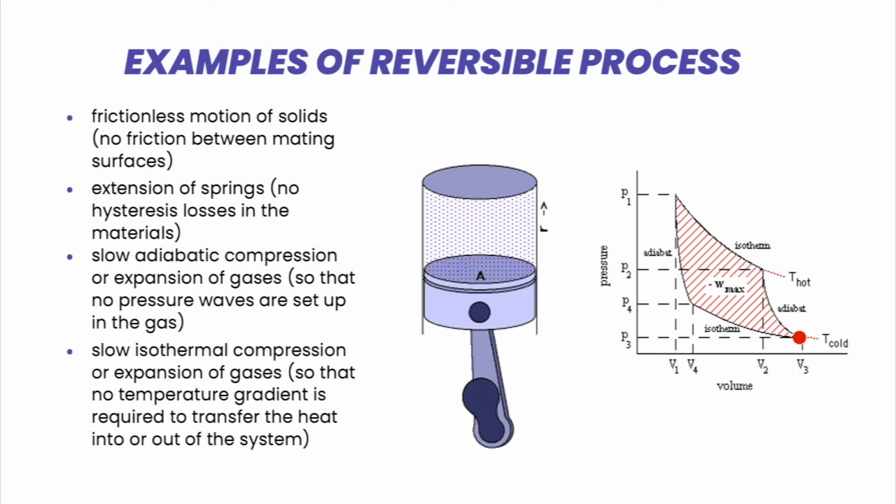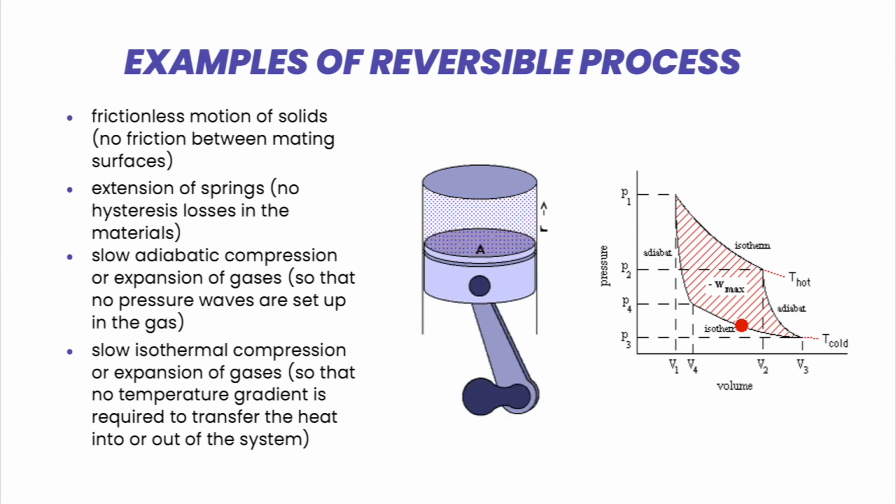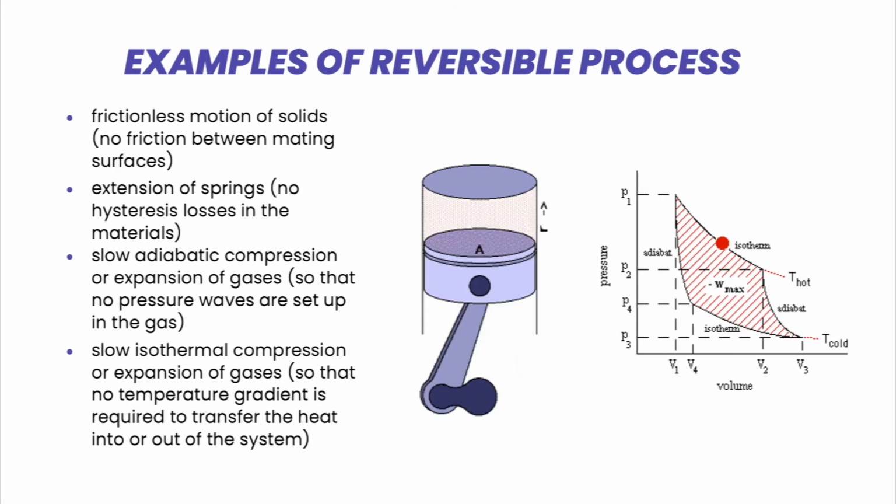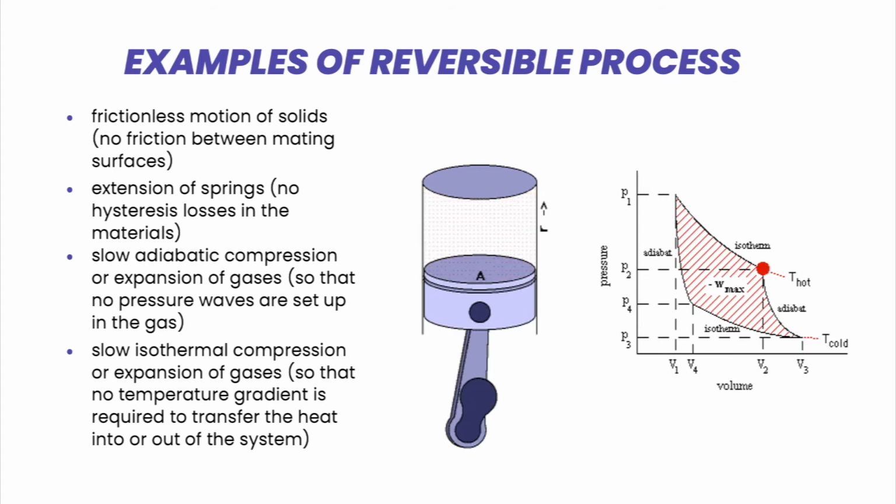Some examples of reversible process in our daily life are frictionless motion of solids, extension of springs, slow adiabatic compression or expansion of gases, and slow isothermal compression or expansion of gases.